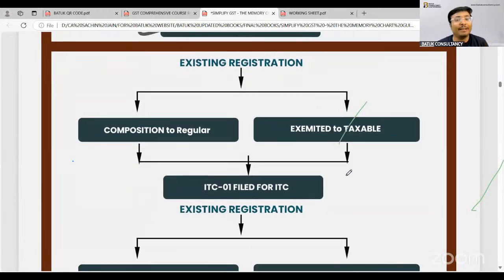Suppose any person who is registered under the composition scheme is transferring to the regular scheme, or any person whose goods were exempted, but now the same are converted into taxable. So just try to understand the point, just try to understand the crux.